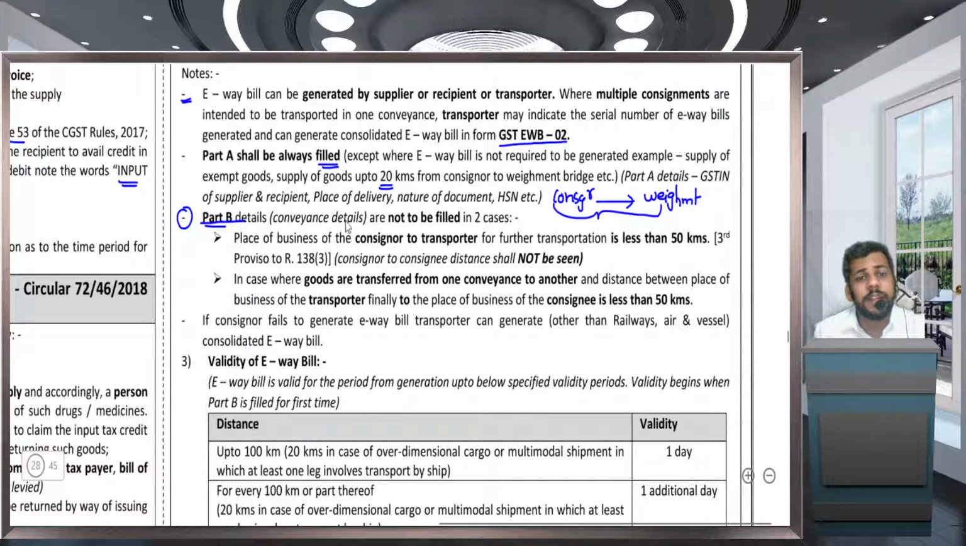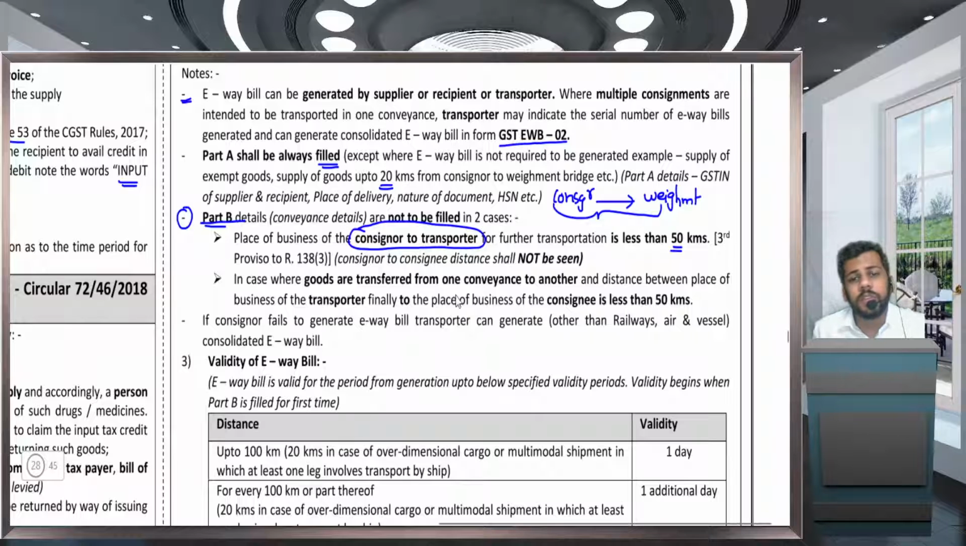First one, the distance between consigner to transporter, not consigner consignee. Please mark these words. Very important words. Consigner to transporter. Okay. Consigner to transporter is less than 50 kilometers. For example, I am sending the goods to transporter, and this transporter will be sending the goods to consignee. Okay. So the distance between my location and transporter's location is less than 50. Then I am not required to fill part B, but part A I have to fill. Part A has to be filled mandatorily.